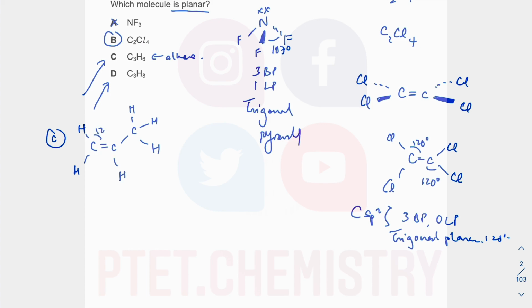So this is 120 degree. This is 120 degree, but this is 109 degree because there's a carbon sp3. These two are carbon sp2. We talk about carbon sp2 being trigonal planar, so it's flat here, but here is tetrahedral because you got 1, 2, 3, 4 bond pair and 0 lone pair. You got 109 or 109.5. That's your tetrahedral there. So that is not flat.